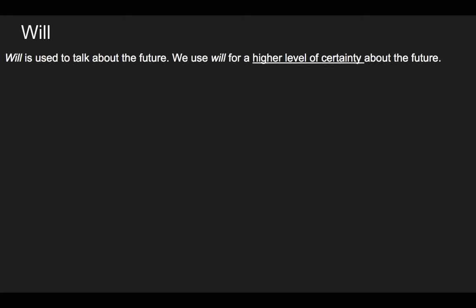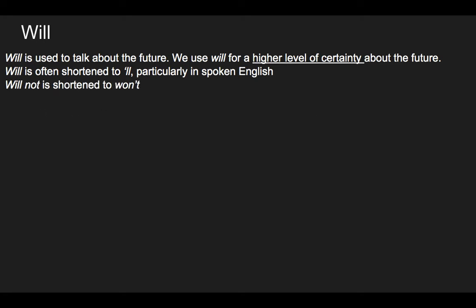We use will to talk about the future. We use will when there is a higher level of certainty about the future. Will is often shortened, especially when we're speaking English. And will not is shortened to won't.